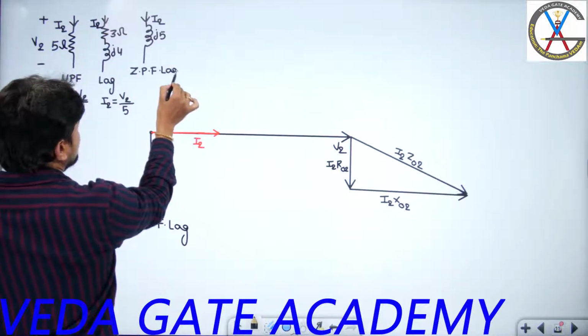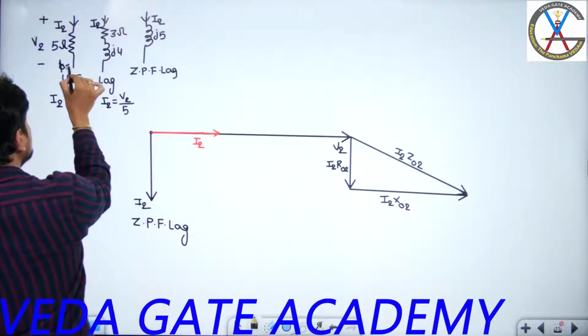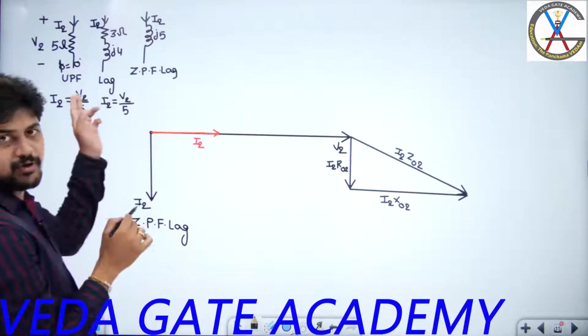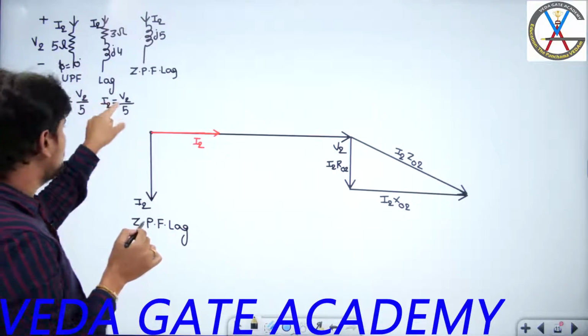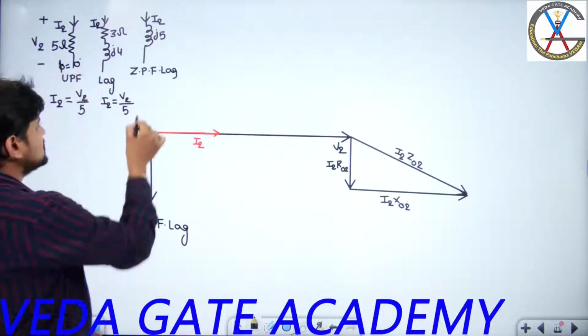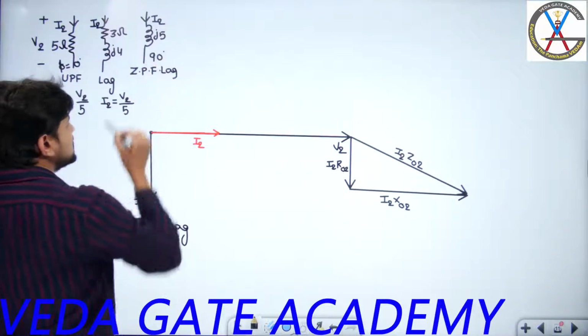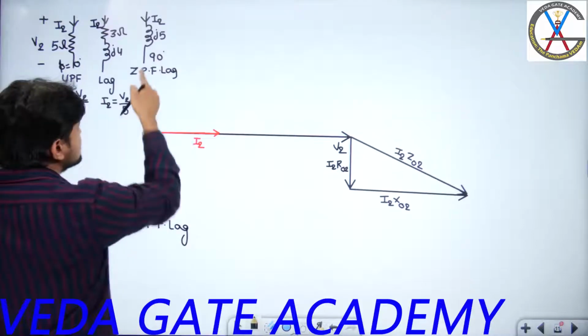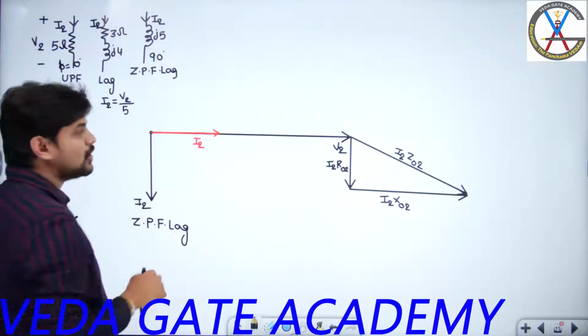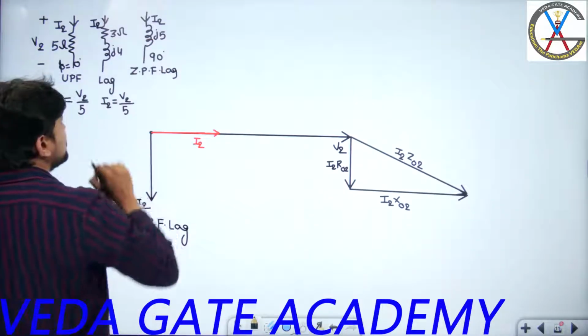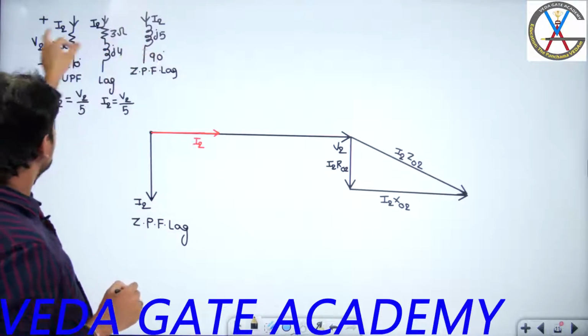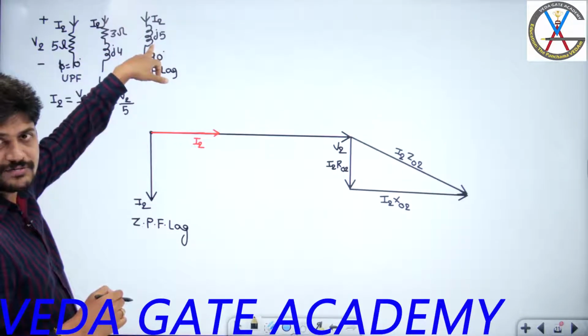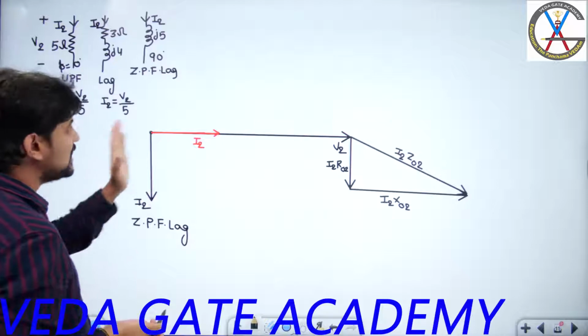Zero power factor lagging. That means here the phase angle is how much? 0 degrees. Phase angle 0 means power factor cos phi. Cos 0 is 1. And lagging means it is having some phase angle. Here the phase angle between voltage and current is 90. So cos 90 is 0. So you are going to get zero power factor lagging. But if you try to see the magnitude of the current, I2 equal to V2 divided by the magnitude of j5, which is 5. So this is the meaning of this one.